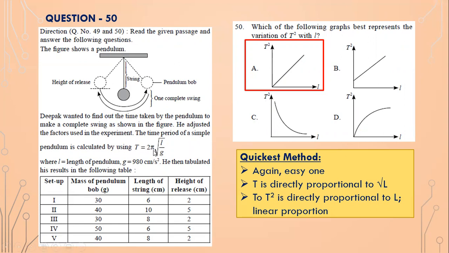So T is equal to 2 pi into root L upon g, isn't it? So T is directly proportional to root of L. So T square, if you square, will be directly proportional to L, because root of L square is L. So it is a linear proportion. If L increases, T square will also increase in a linear fashion.